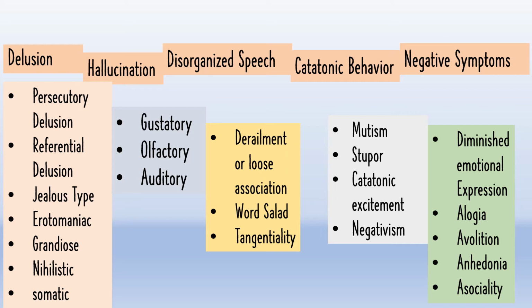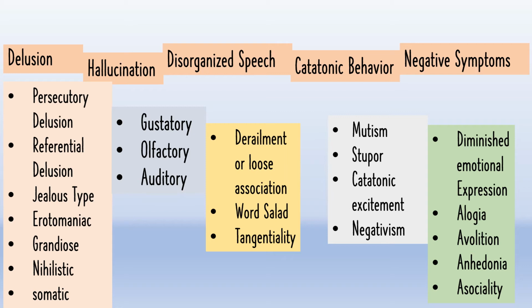And alogia is basically manifested by diminished speech output. A person usually shows diminished speech output, he does not interact properly, even we can say that he cannot interact properly through his speech. And avolition means a person's overall interest in self-motivated activities is usually lacking. In this situation, he does not perform self-initiated purposeful activities. And anhedonia means a person does not enjoy any pleasurable activity.